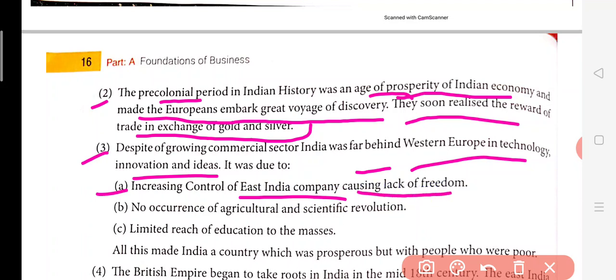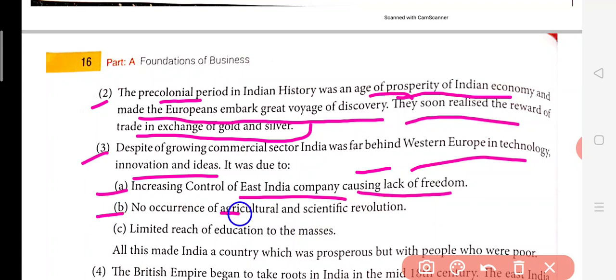The East India Company was a British company, and what they used to do was talk to the kings and get a hold at some places where they could trade, and they would eliminate the rest of the competitors such as the Dutch. So they used to take complete control, and because of them, people lacked freedom.